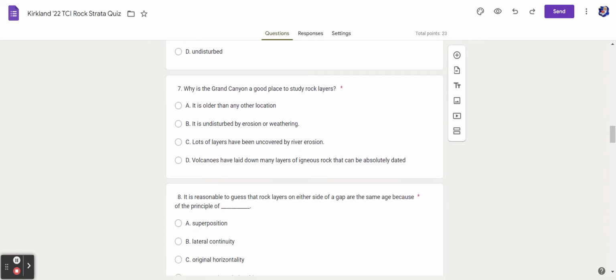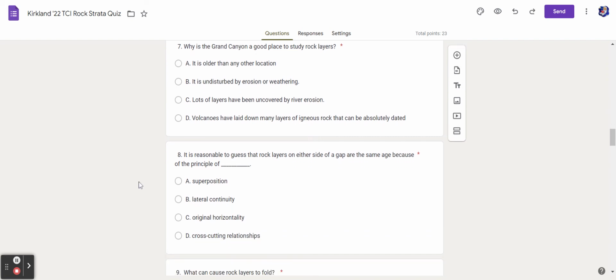7. Why is the Grand Canyon a good place to study rock layers? A. It's older than any other location. B. It's undisturbed by weathering or erosion. C. Lots of layers have been uncovered by river erosion. D. Volcanoes have laid down many layers of igneous rock that can be absolutely dated.